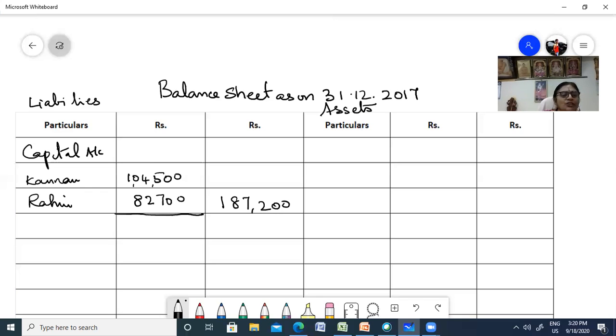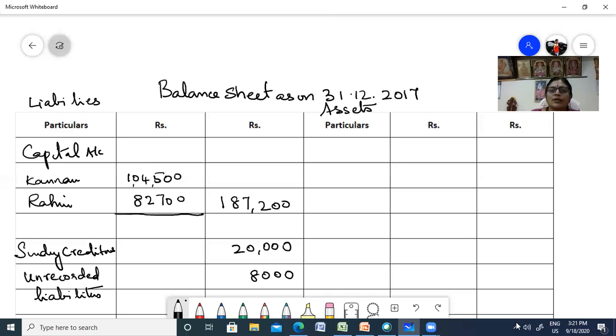Now in the balance sheet you have sundry creditors. Sundry creditors 20,000. Unrecorded liabilities, 8,000.